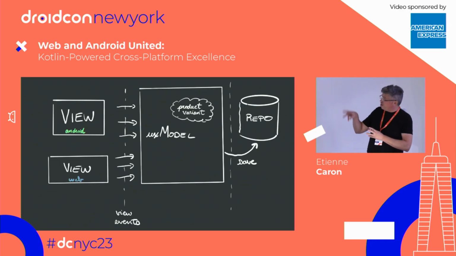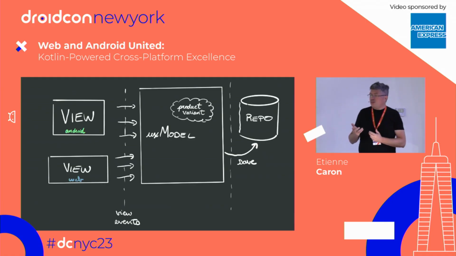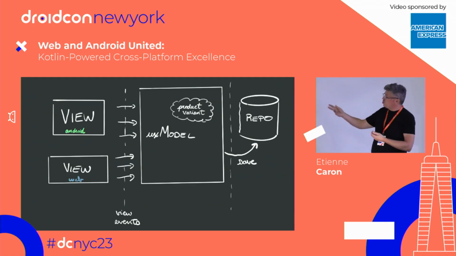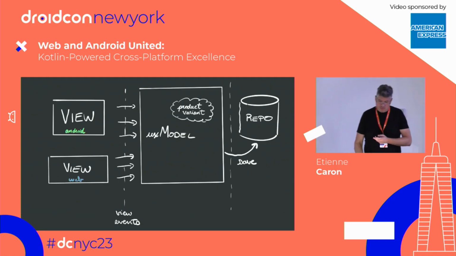We have a view on Android or a view on web, right? And let's imagine that they're both talking to this badly named model concept, which also has a product variant in memory, which also gets these signals, and that copy in memory is modified, eventually goes to a repo and it saves. So you could see that there's probably a way of sharding away the logic that we have in our typical view models away from Android and reuse it all over the place, right? Because the same pattern applies on mostly all the types of UXs that you could think of.